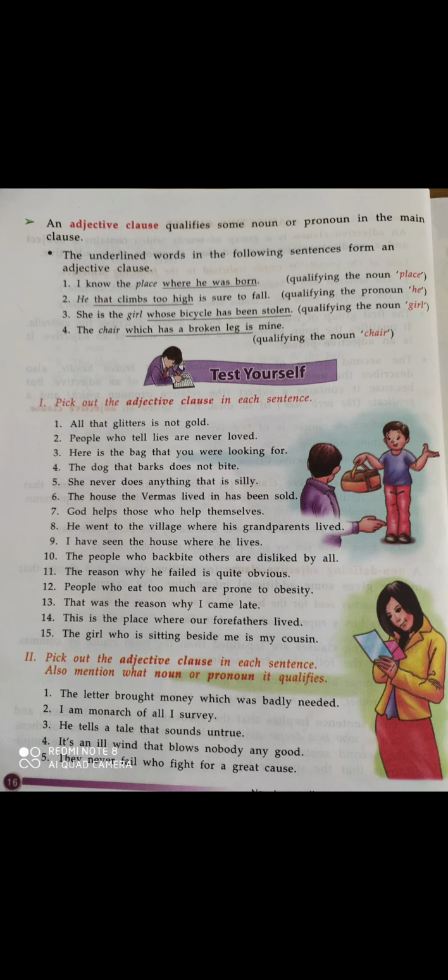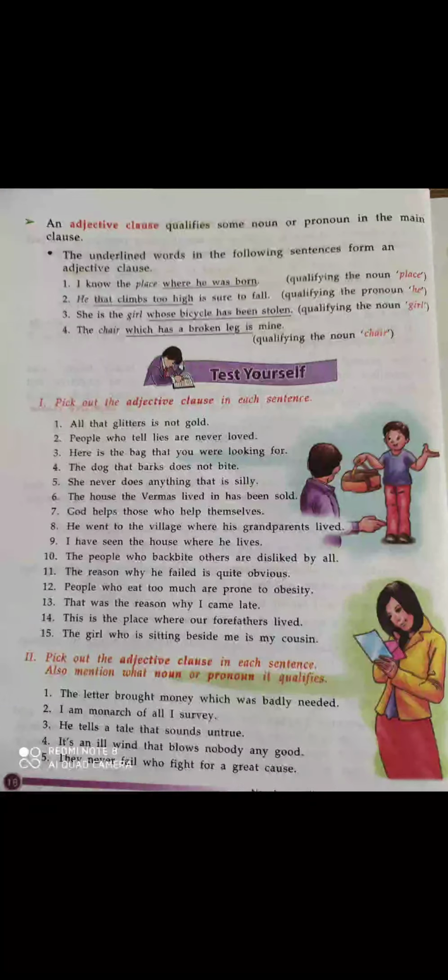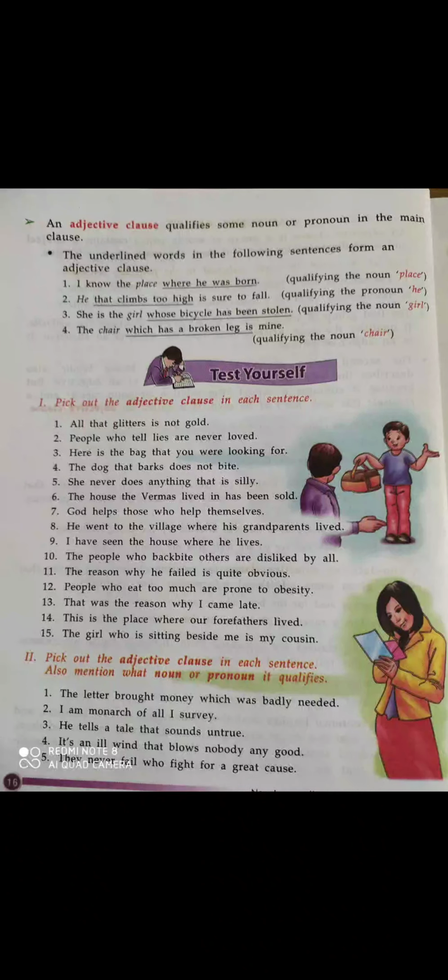આ જે વર્ડ્સ છે that barks એ કોના વિશે કહે? Okay, it says something about dog. It tells something about dog. Okay, so dog is a noun, and that barks is an adjective clause. Why an adjective clause? Because it has its own subject. Which is the subject? The relative pronoun that. That becomes here a subject, and barks is the predicate. Verb છે ને bark. Okay, so it is a predicate.